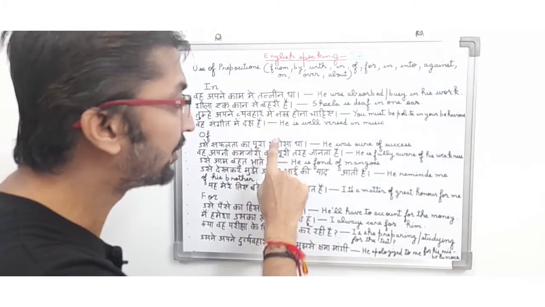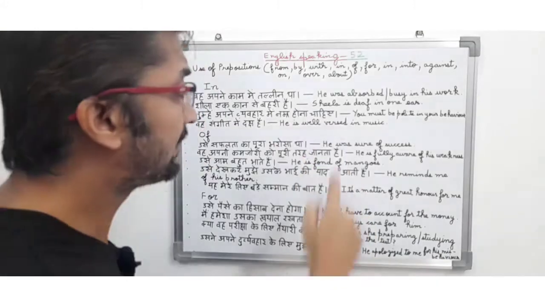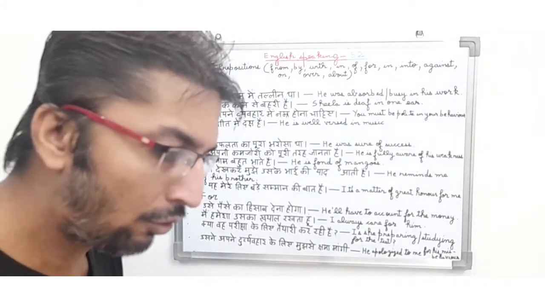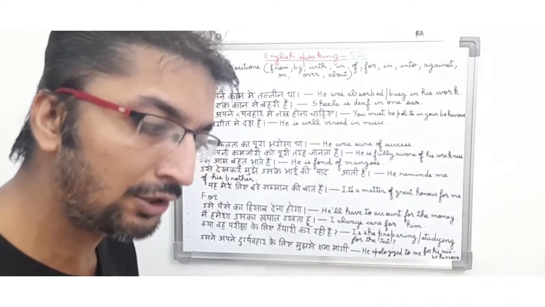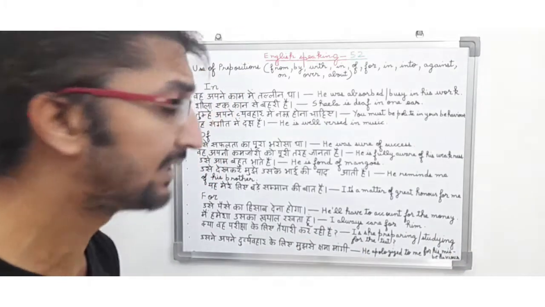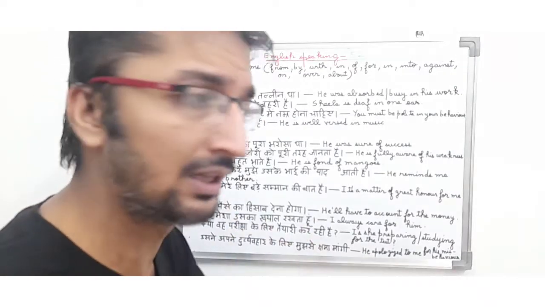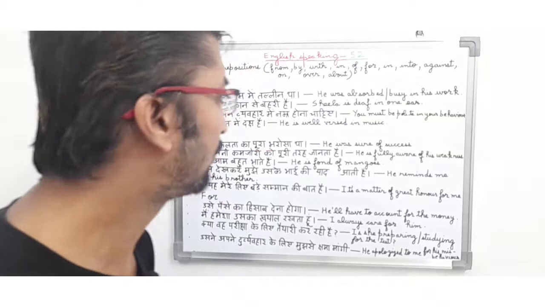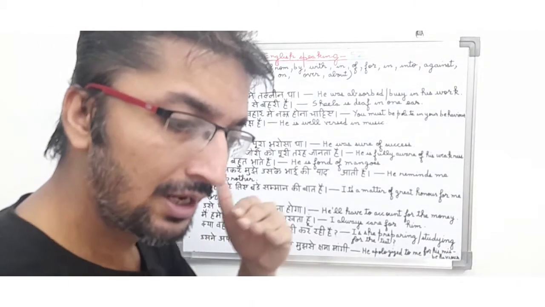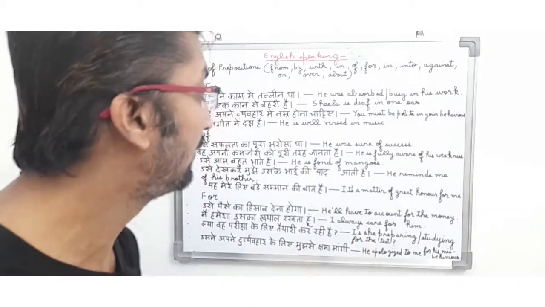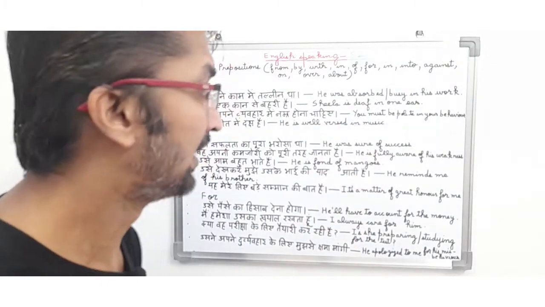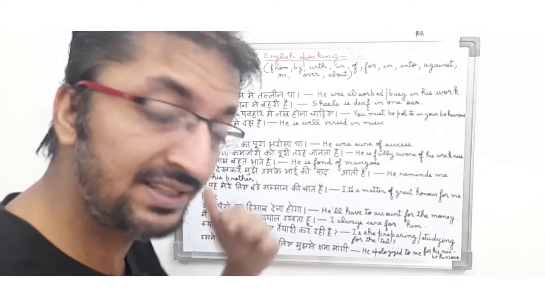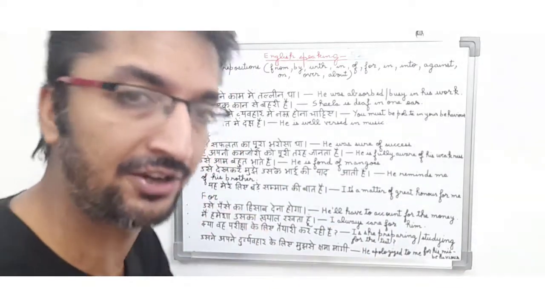वह संगीत में दक्ष है. So in English it means he is well versed in music. So friends, in this sentence the person is telling the hobby or professional quality of another person. So he is saying कि वह संगीत में दक्ष है, मतलब he is well versed in music. It is a present tense because वो संगीत में दक्ष है, so we will use in before music. He is well versed in music. वह संगीत में दक्ष है. So friends, in is a preposition being used in this sentence.